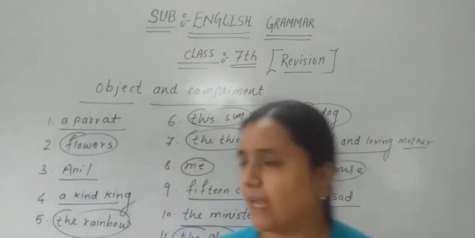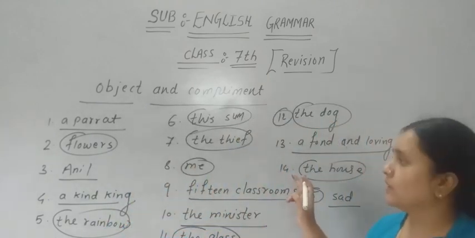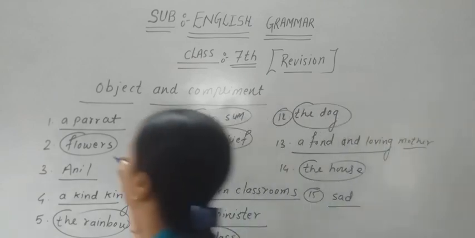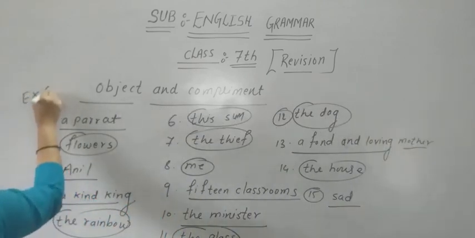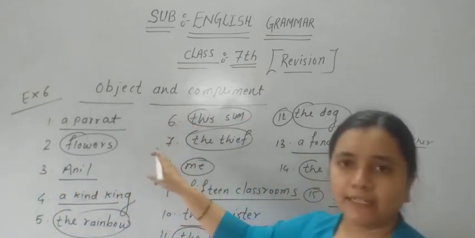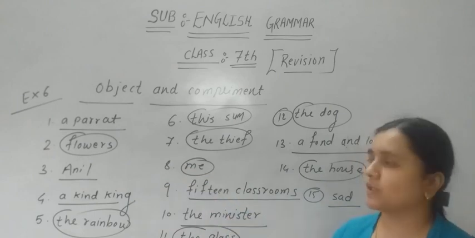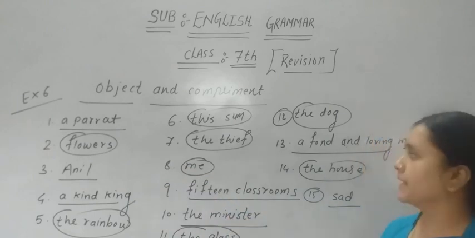So here I have written the answers of exercise 6. Just see, the underlined words are complements and the circled parts are objects. So just correct them.